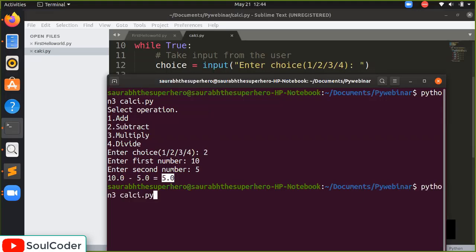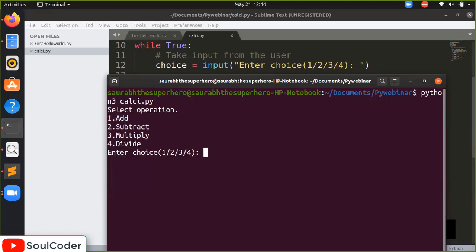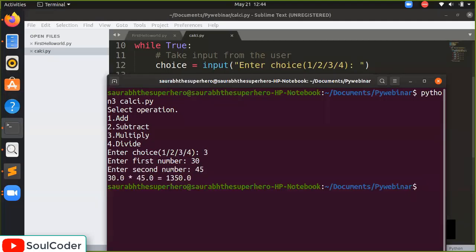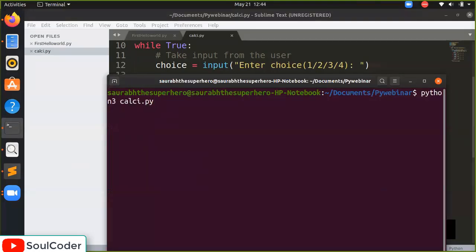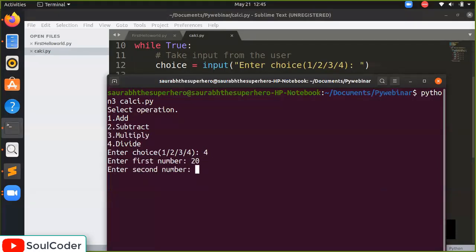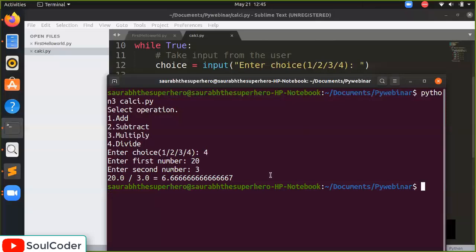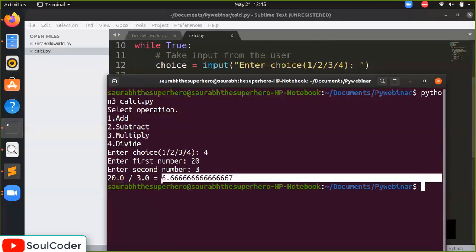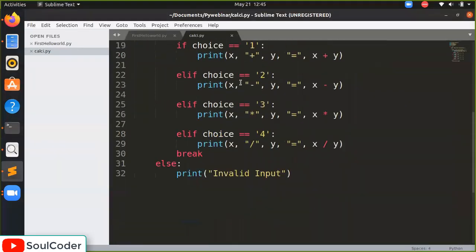Again, we will try multiplication here. For multiplication, we have to give the input 3. The first number is 30 and the second number is 45. So the output is 1350. It is nothing but a single if statement. If we properly understand it, this is only the if-else part. This way, you can create anything. When we try dividing, with first number 20 and second number 3, we get 6.666. So this is our calculator program.